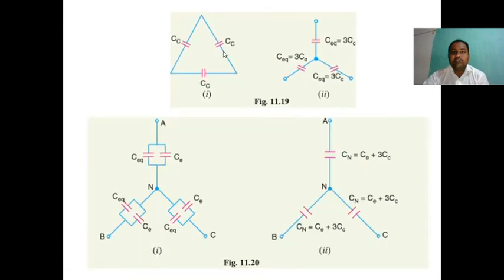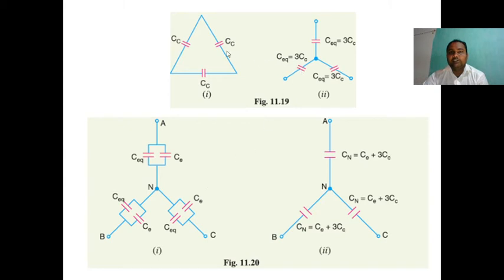So this delta core-to-core capacitance is converted into star: C equivalent is equal to 3 times Cc. This means there are two star-connected capacitors. One is in the sheath, Ce, normally in star.